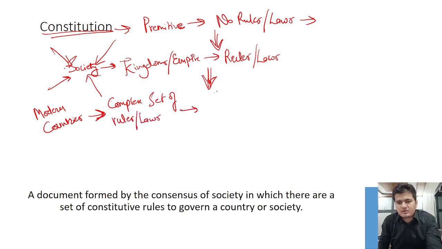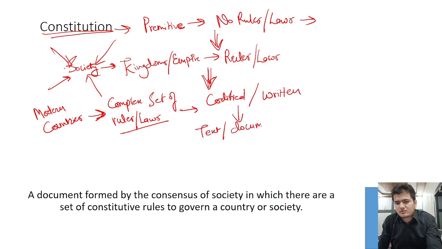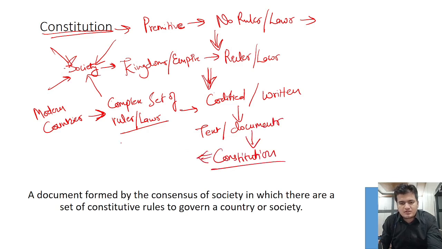Later on, these rules and laws are codified, or written down, into a text or document. And this document we now call the constitution. And who gave this constitution? It is based on the consensus of society, or the people.